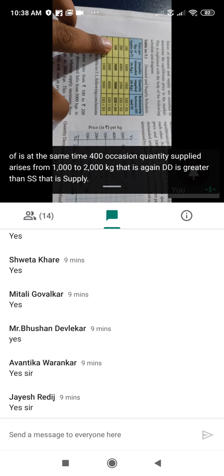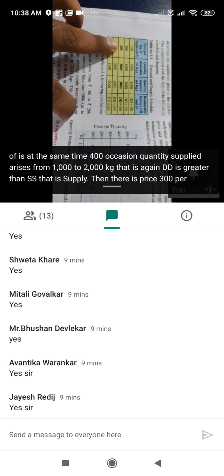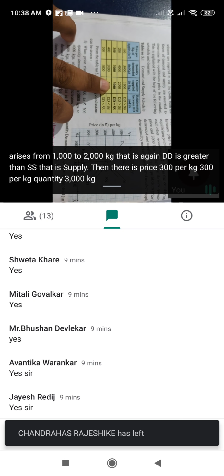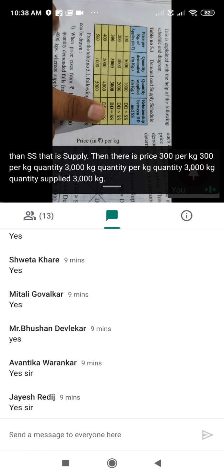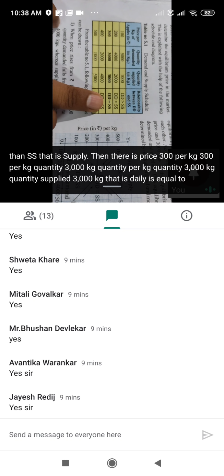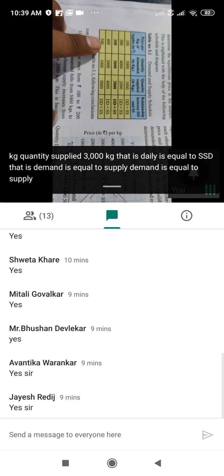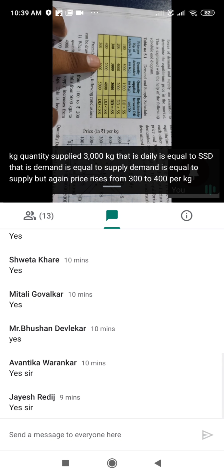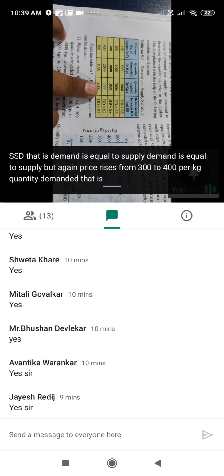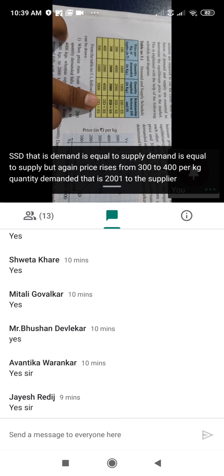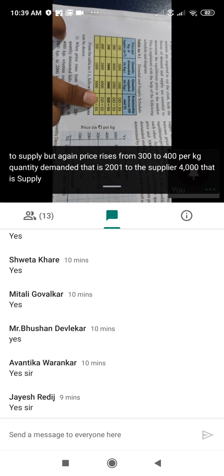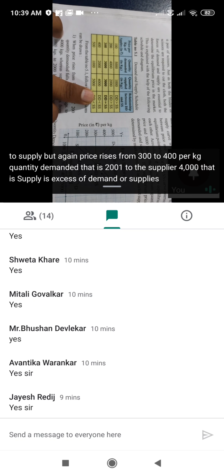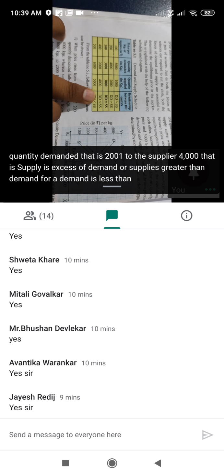When there is price 300 per kg, quantity demanded is 3000 kg, quantity supplied 3000 kg. That is, DD is equal to SS. Demand is equal to supply. When again price rises from 300 to 400 per kg, quantity demanded is 2000, quantity supplied 4000, that is supply is in excess of demand, or supply is greater than demand, or demand is less than supply.